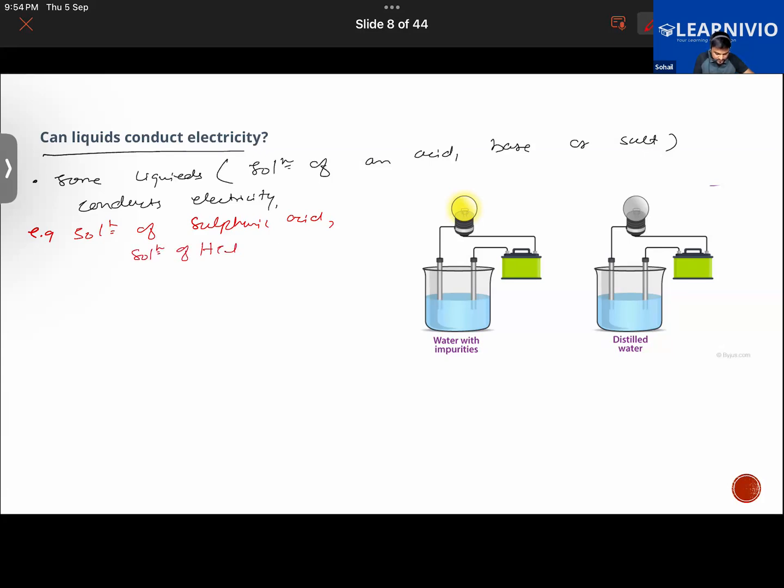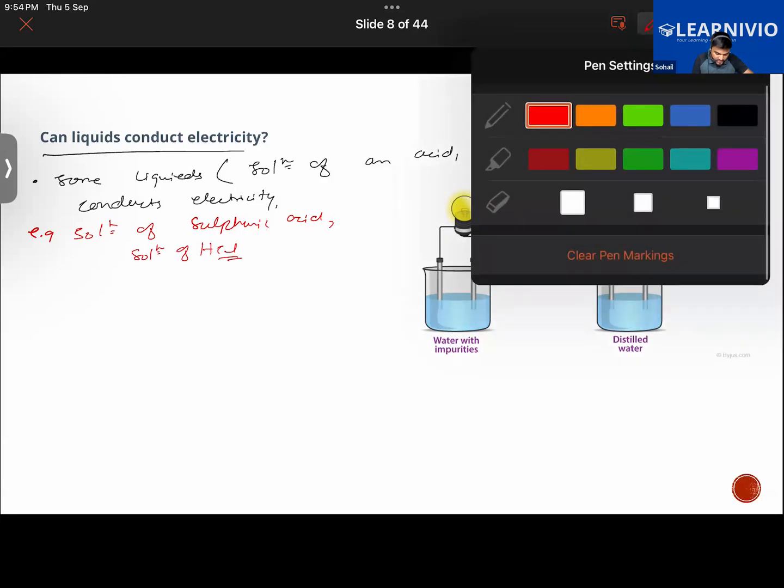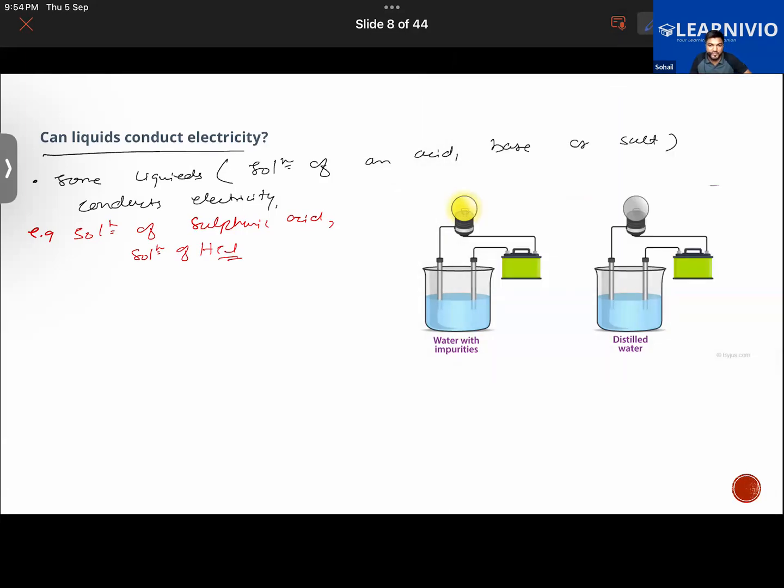In which part of the body is HCl secreted? In the stomach. In fact, not just in humans, in the stomach of most animals, this hydrochloric acid is secreted. We have some other acids also, right?